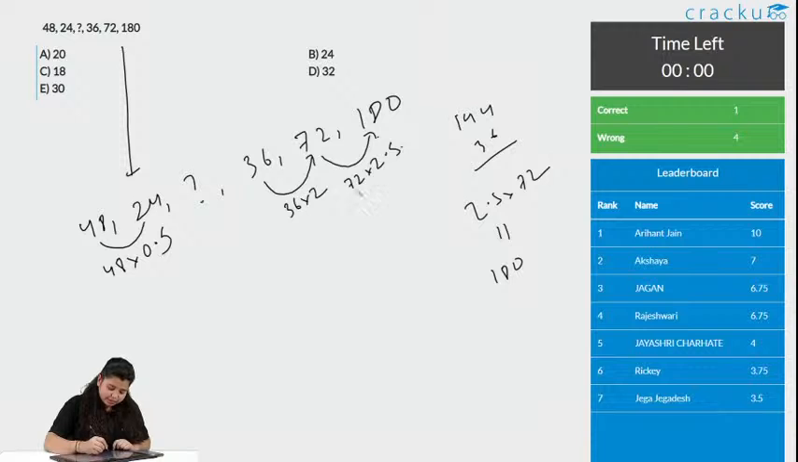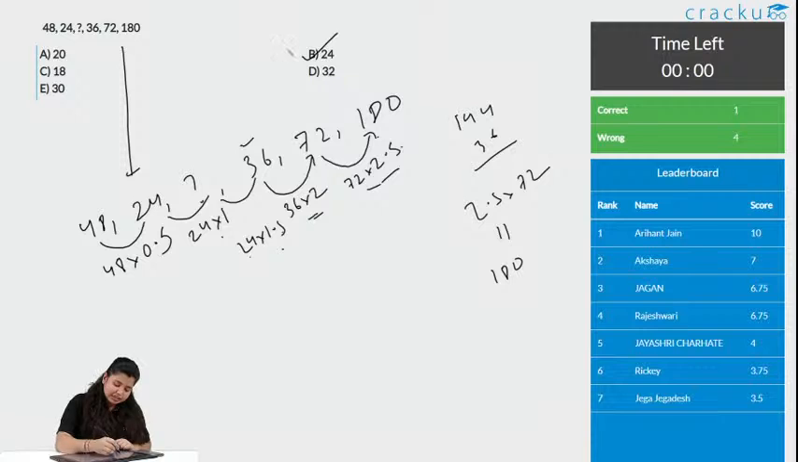Okay. So now we get a pattern. Here it is into 2 into 2.5. So this must be, as here we have 0.5, so this must be 24 into 1, and this number should be 24 into 1.5. Let's see, 24 into 1 is 24. So the answer is option B, and 24 into 1.5 is 36. So option B is the correct answer, and 1 person got this correct.